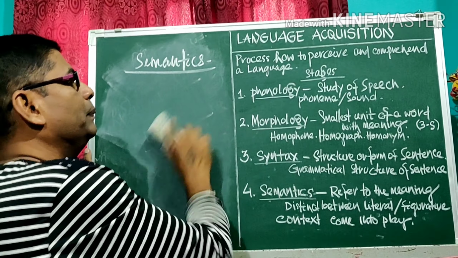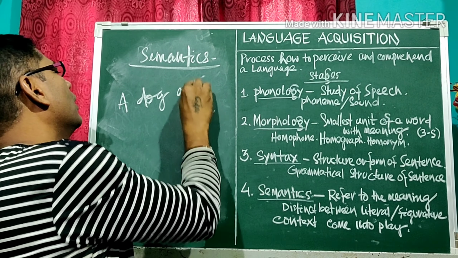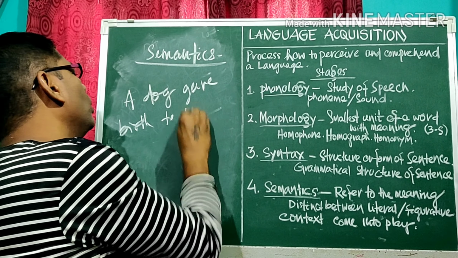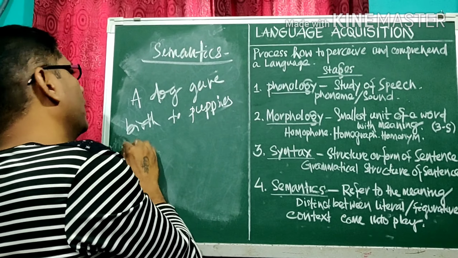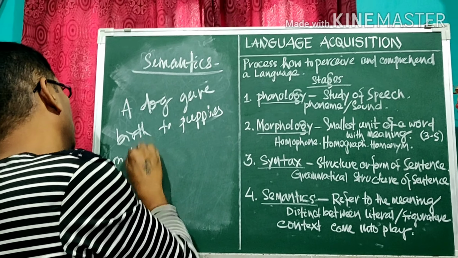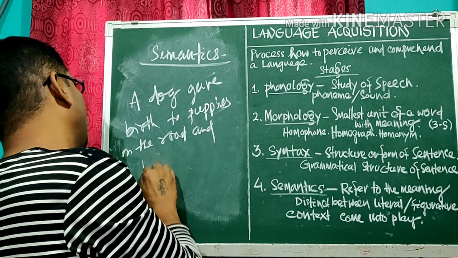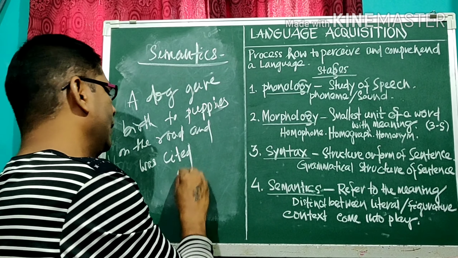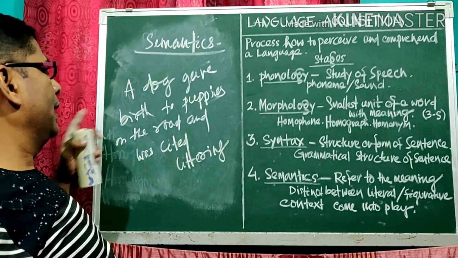For example, a dog gave birth to puppies on the road and was cited littering. This is a sentence.